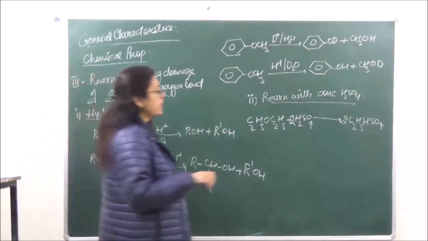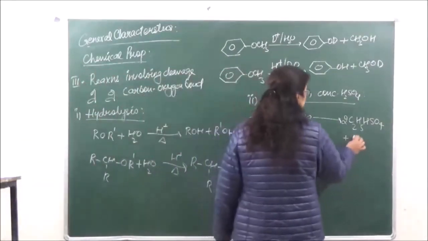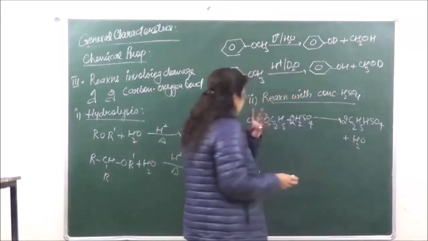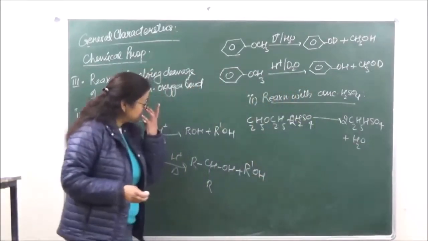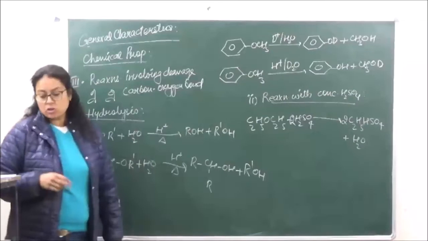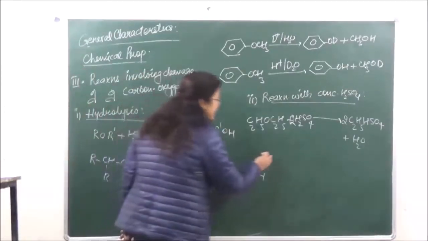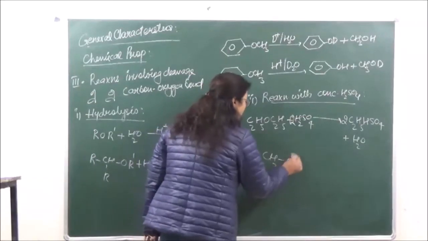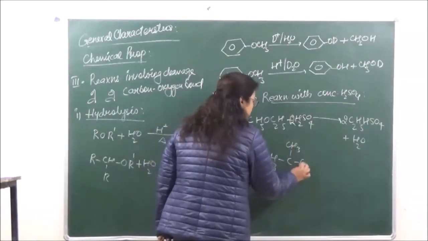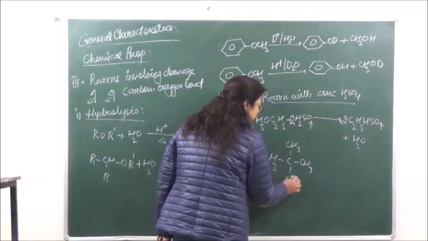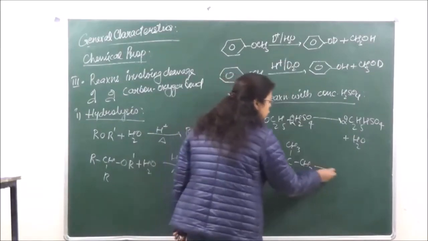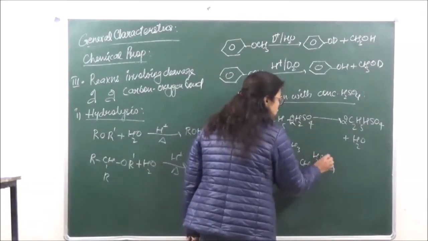In case of primary ether, this is a dehydration reaction which is happening here, but if we take secondary and tertiary, that is going to give us alkenes. So we have a compound like this, a tertiary ether which we are taking over here in presence of H2SO4.